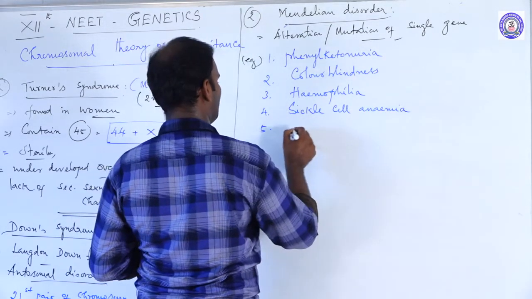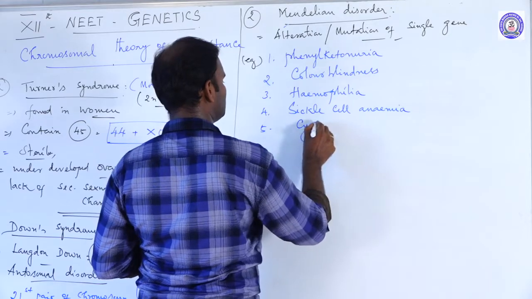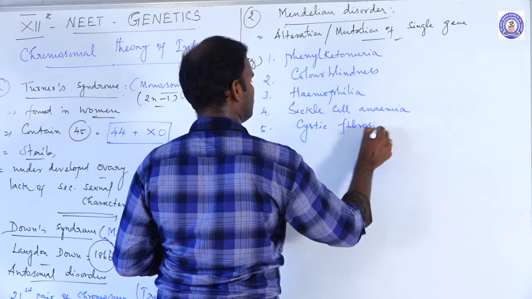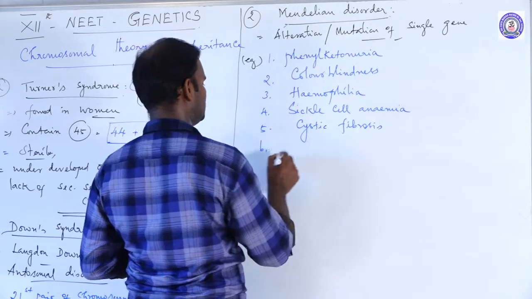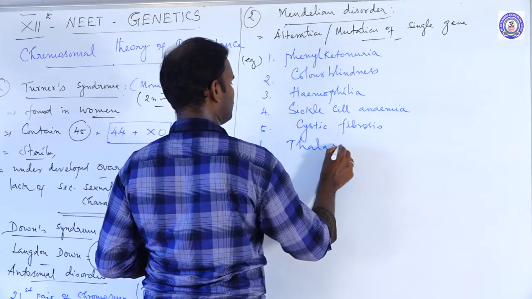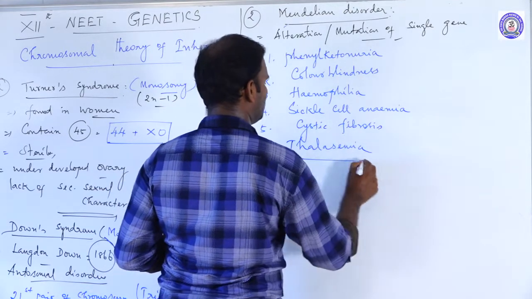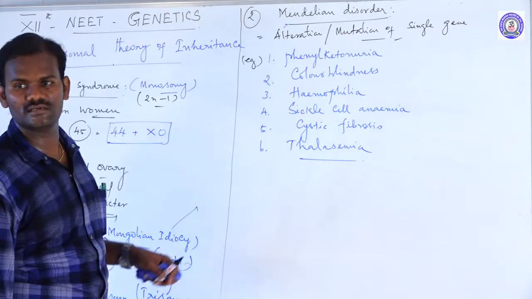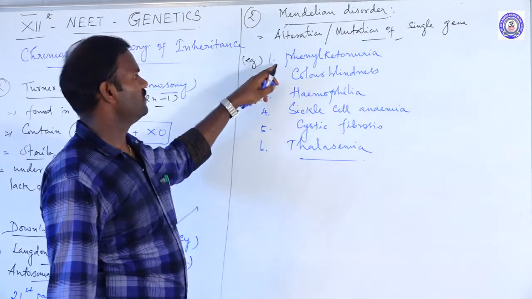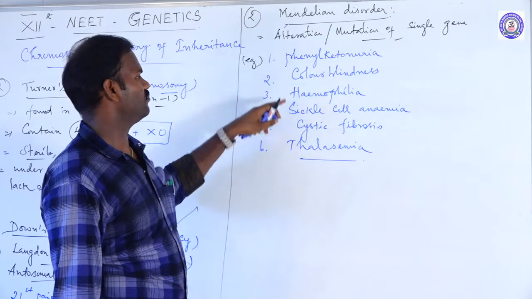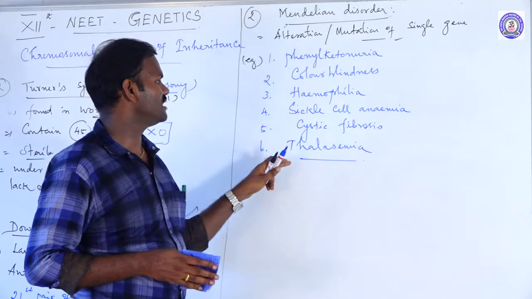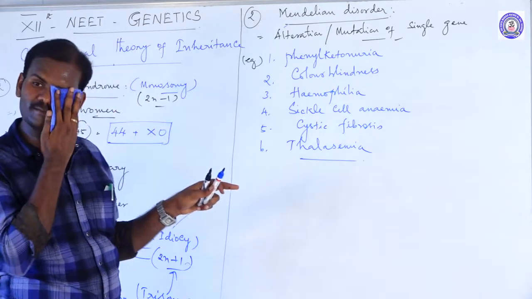Fifth one is cystic fibrosis. Then sixth one is thalassemia. So these are certain common Mendelian disorders. Keep in your mind, don't forget: phenylketonuria, color blindness, hemophilia, sickle cell anemia, cystic fibrosis, then thalassemia.